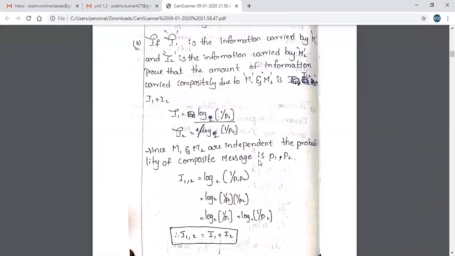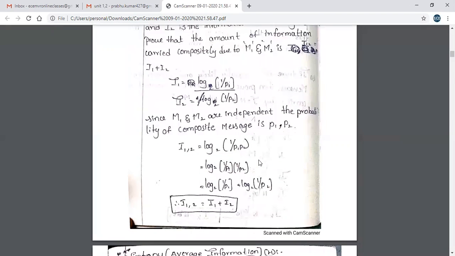If I1 is the information carried by message M1 and I2 is the information carried by message M2, then prove that the information carried by the composite message M1 M2 is I1 plus I2. Information carried is I1 plus I2. Please note the solution.